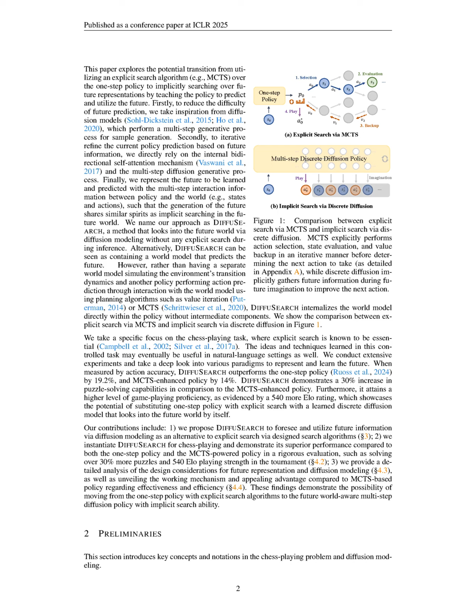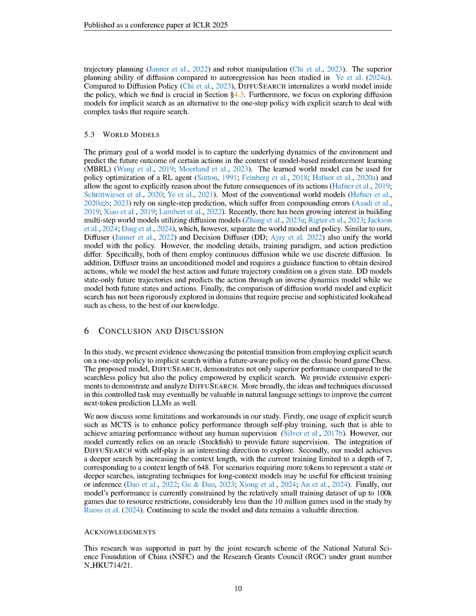DIFFUSEARCH aims to solve the problem of improving next token or action prediction in chess-playing AI by enabling the policy model to predict and utilize future states without relying on explicit search methods like Monte Carlo tree search, MCTS. Unlike conventional explicit search methods, which require extensive simulations and can accumulate errors due to inaccuracies in the value model, DIFFUSEARCH employs a discrete diffusion modeling approach that internalizes a world model directly within the policy.